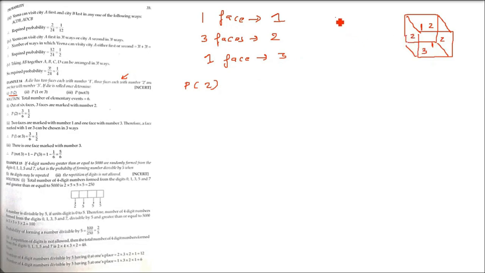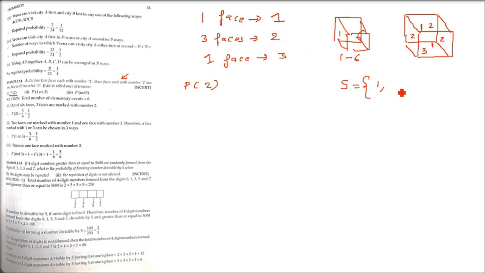Don't worry about the repetition, because whenever you throw it, a new 2 will come, a new 3 will come, a new 1 will come. Right? So 1 to 6 is the fair die. Faces are 6. So sample space for a fair die will be 1, 2, 3, 4, 5, 6.